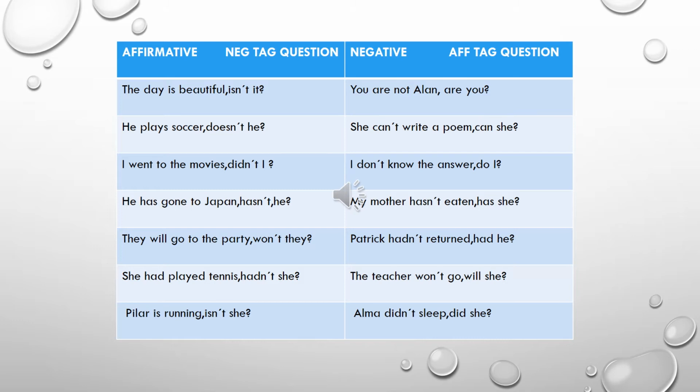Next. Pilar is running is present continuous. So we pay attention to the verb is. The negative form is isn't. So Pilar is running, isn't she? Now let's do the other side of the sentences. These are negative, so the chat questions are going to be positive.